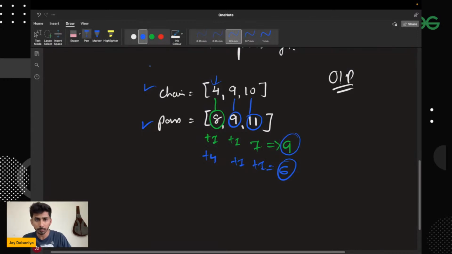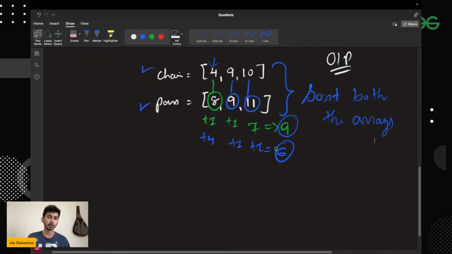So what I'll be doing, I'll be sorting both these arrays. After sorting, you'll be getting a sorted array, and now you select whichever position is the nearest chair to that person, the jth person, and it will be giving you the optimal answer, right? So in this manner, we need to solve this question. Every time, let's say you have an answer variable, and you are iterating after sorting both these chairs and passengers arrays.